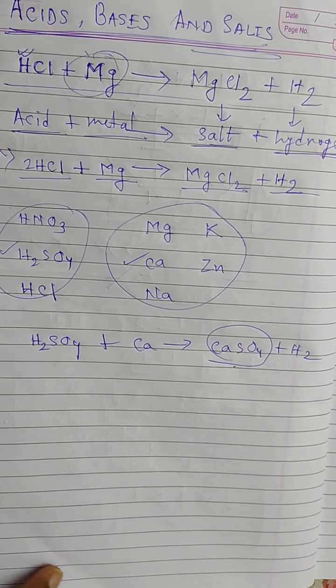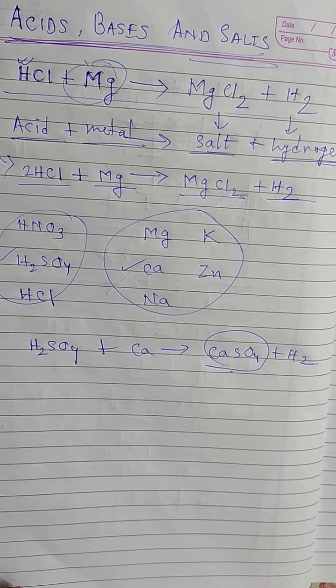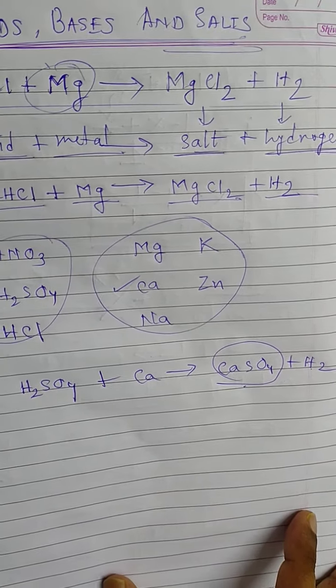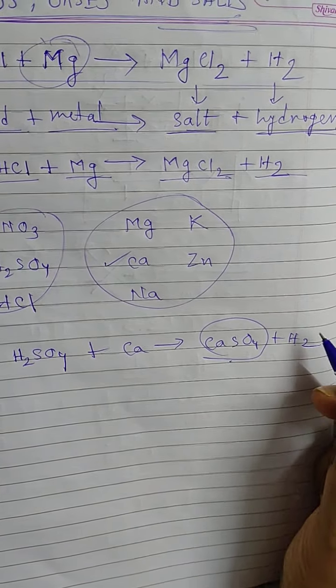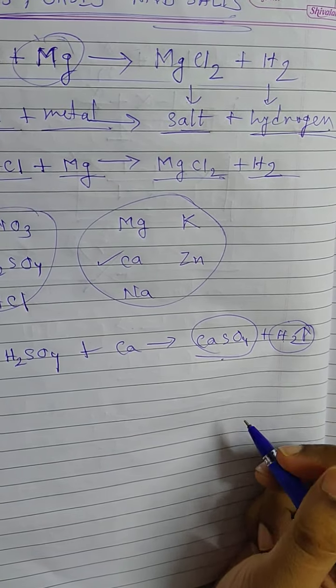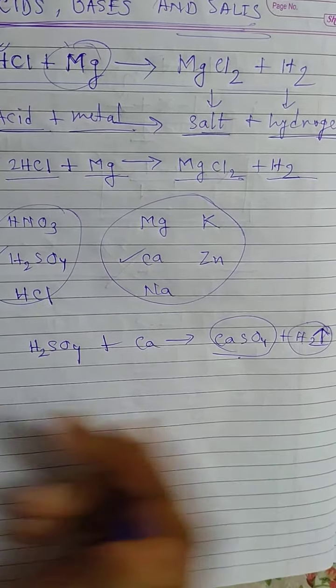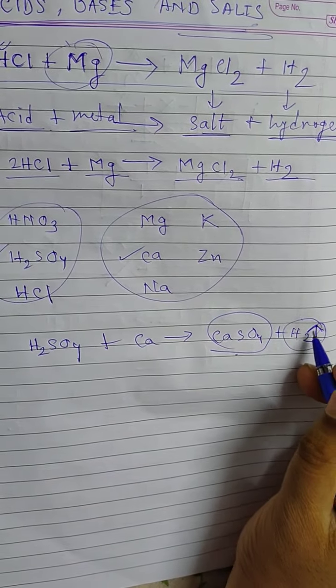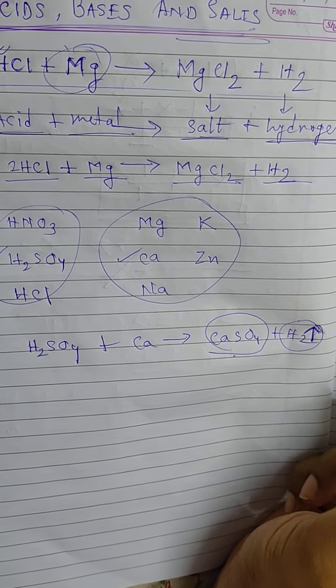So acids always react with metal to form salt and hydrogen. Now there is a question: how can we prove that the gas evolved during the reaction is hydrogen? We can prove that the gas is hydrogen by performing an activity.